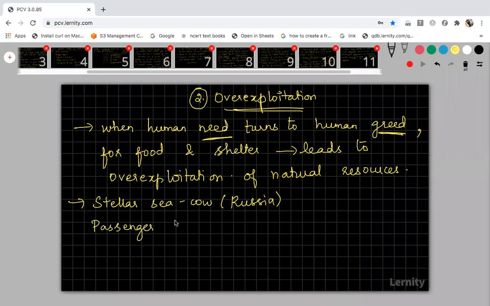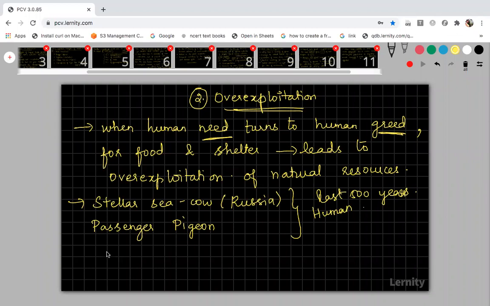Passenger pigeon, you know, in olden days they used this pigeon for sending messages from one place to another, okay? So these two organisms got over-exploited because of human activities. Steller's sea cow, Russia, passenger pigeon. They have become extinct in the last 500 years because of human activities, okay?